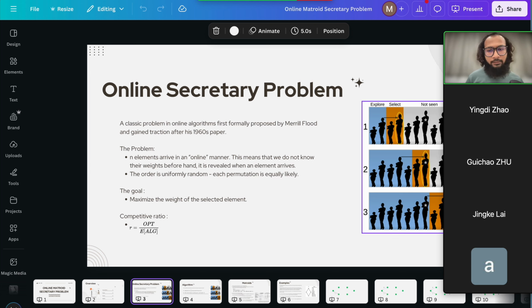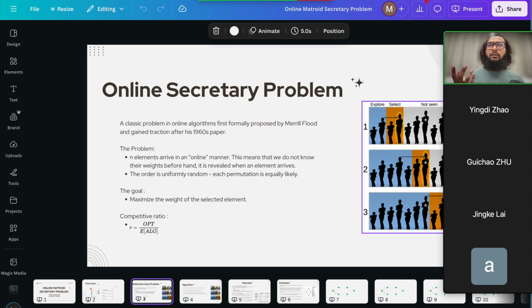To really formalize it, there are n elements that arrive in an online manner. What that means is that we don't know their weights beforehand, and it is only revealed to us when the element arrives. Secondly, the order is uniformly random, so we don't even know which order it will come in. We just know that each order is equally likely. And the goal is to select the best element, or the element with the highest weight.